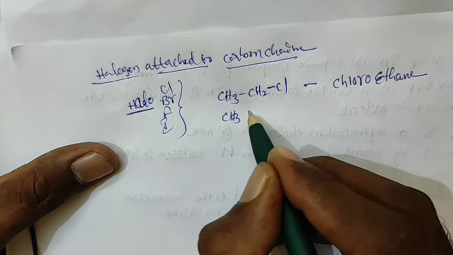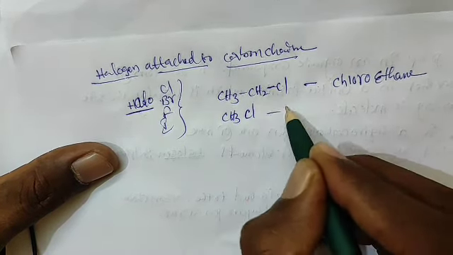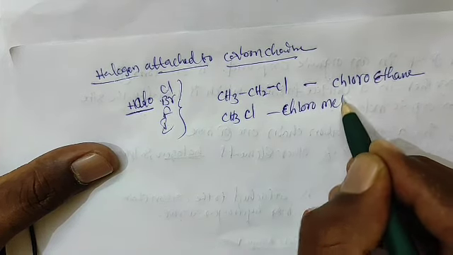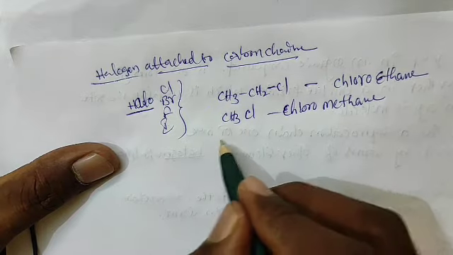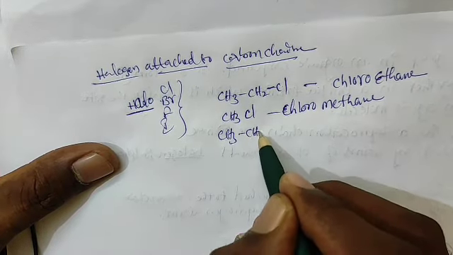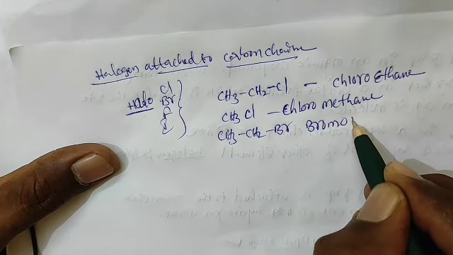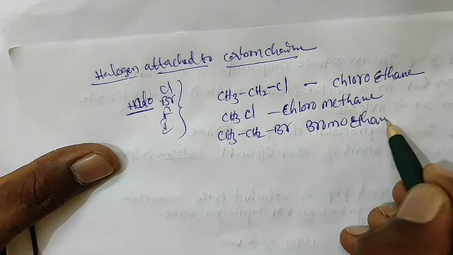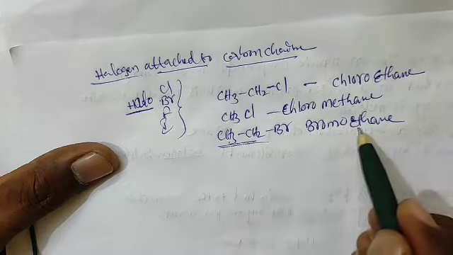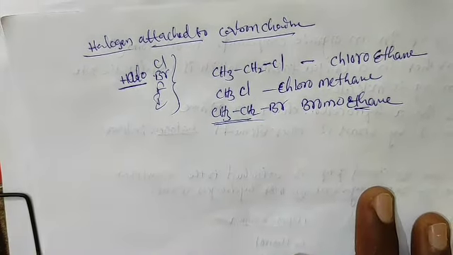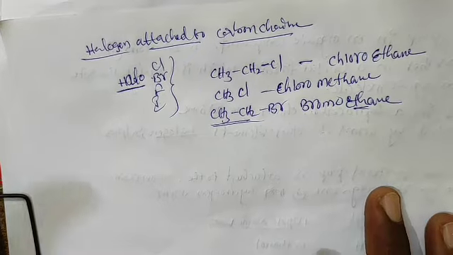If it is CH3 Cl, it is chloromethane. CH3 CH2 Br is bromoethane: 2 carbons, eth, bromine is there, bromo. So this is the name of these compounds.